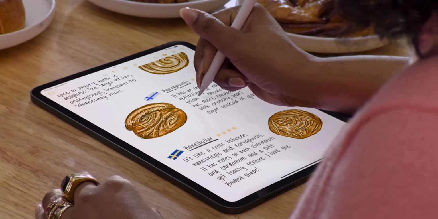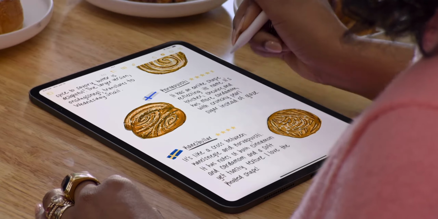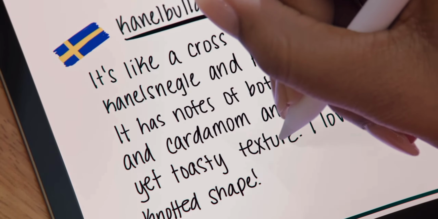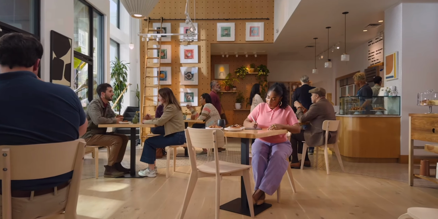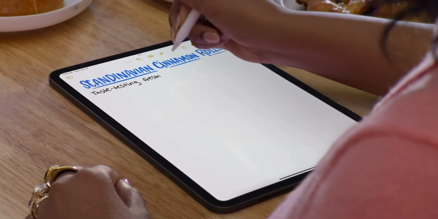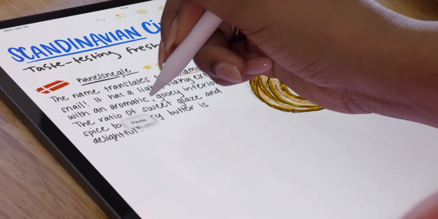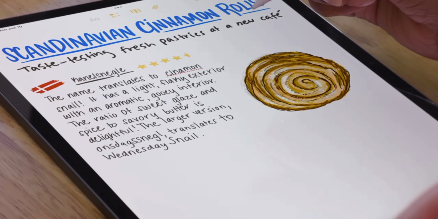Now, if you're not a big fan of the way your handwriting naturally looks, like me for an example, you can customize it for a more beautiful design with Smart Script. So Apple will automatically enhance your handwriting to look exactly the way you want it to. You can even paste copied text into notes in the style of your chosen handwriting.